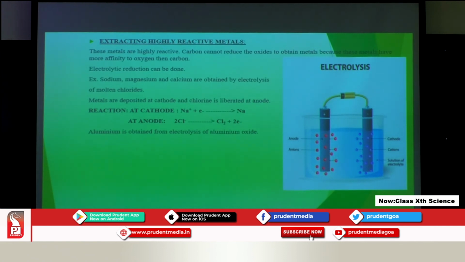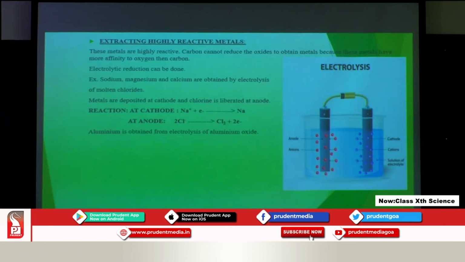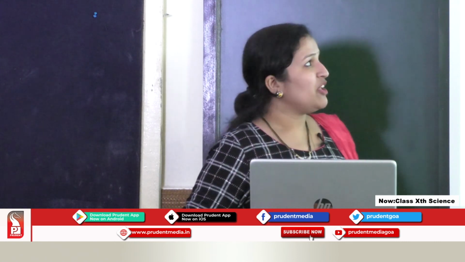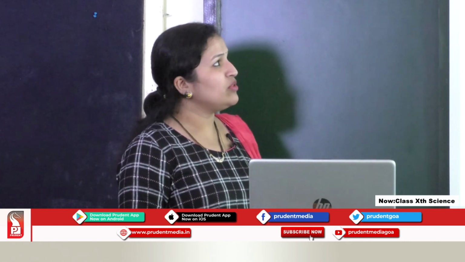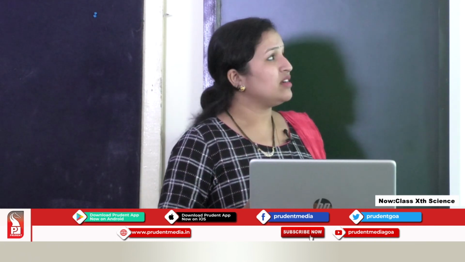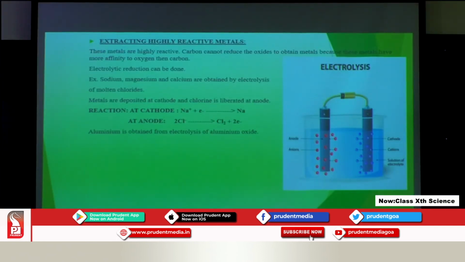So, we know the highly reactive metals are potassium and sodium. For these highly reactive metals, we cannot use carbon as the reducing agent. If the metals are present in the oxide form, we cannot use carbon as a reducing agent, because oxygen has high affinity towards the metal. So, oxygen will not be displaced with the help of carbon.